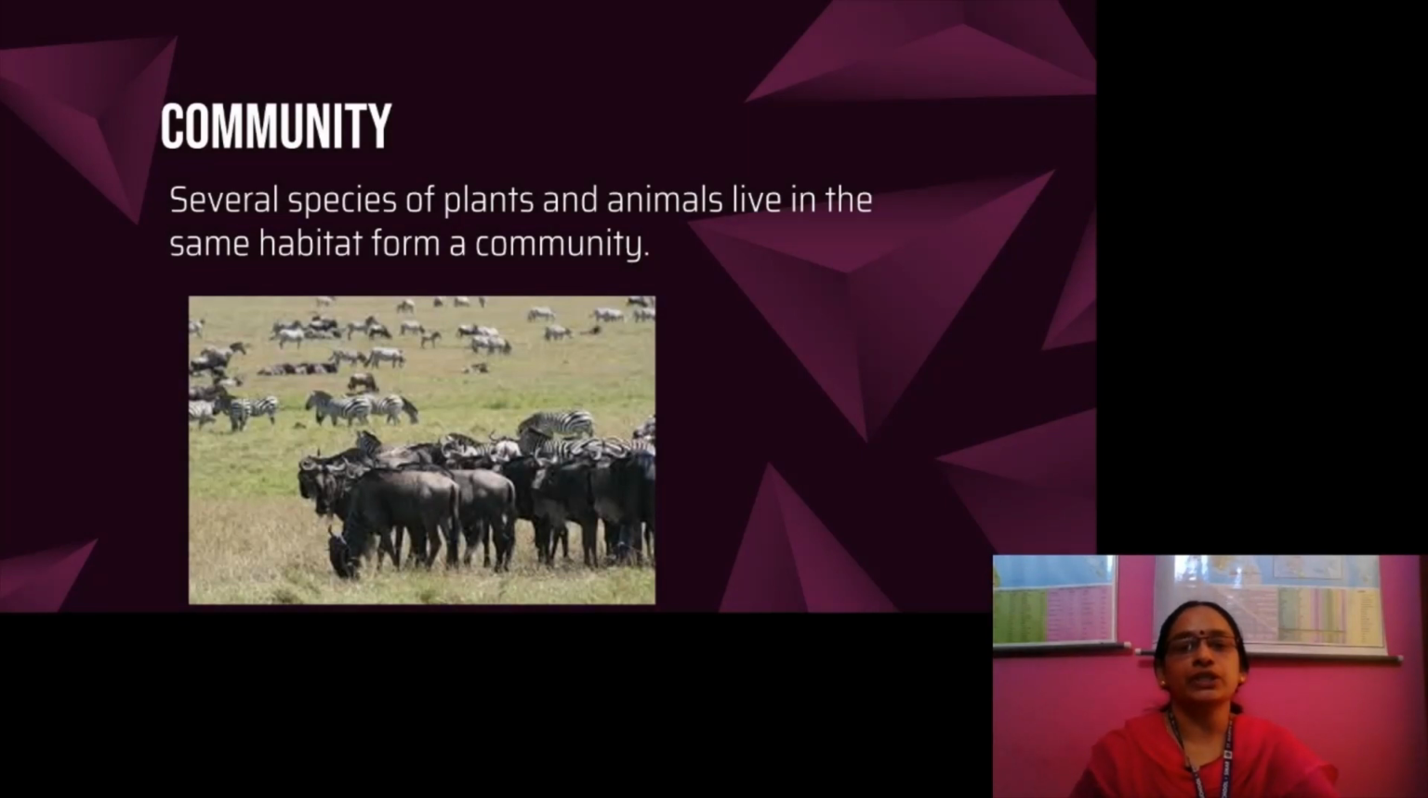What is a community? Several species of plants and animals living in the same habitat form a community. Here you can see a number of animals living together. So it is a community. Several species of plants and animals living in the same habitat form a community.